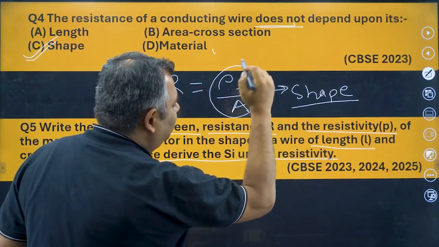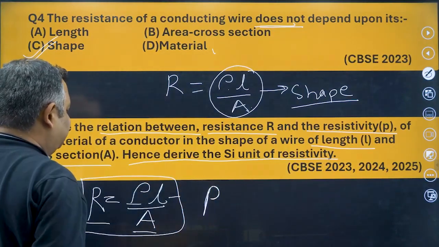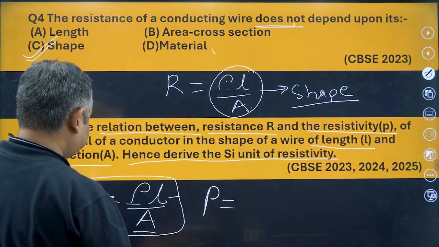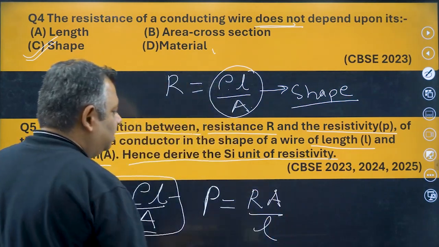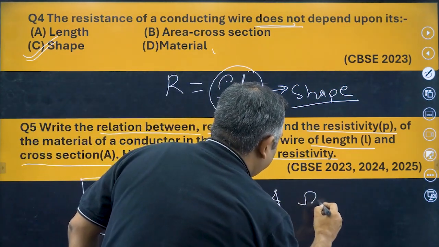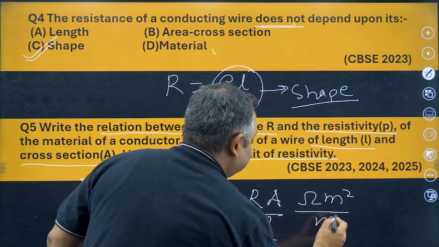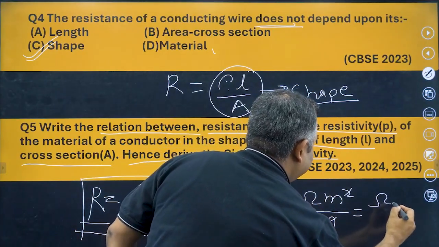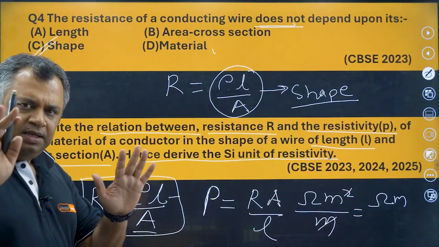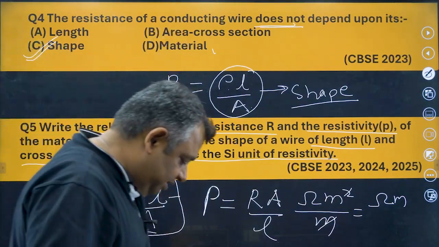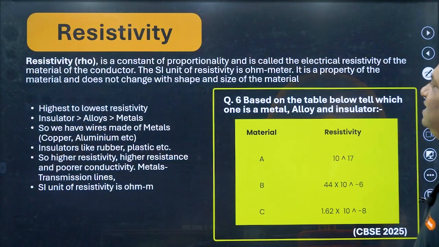Hence derive the SI unit of resistivity. Very simple. Resistivity is rho, and rho is equal to R into A upon L. R is ohm, A is meter square and length is meter. One meter gets cancelled. The SI unit of resistivity is ohm meter. Got it? Simple questions, but these are very important questions. Please remember this. Now we move ahead to understanding resistivity.